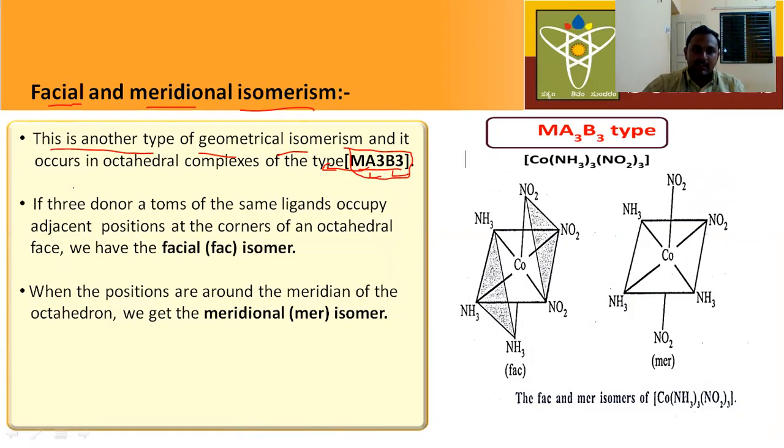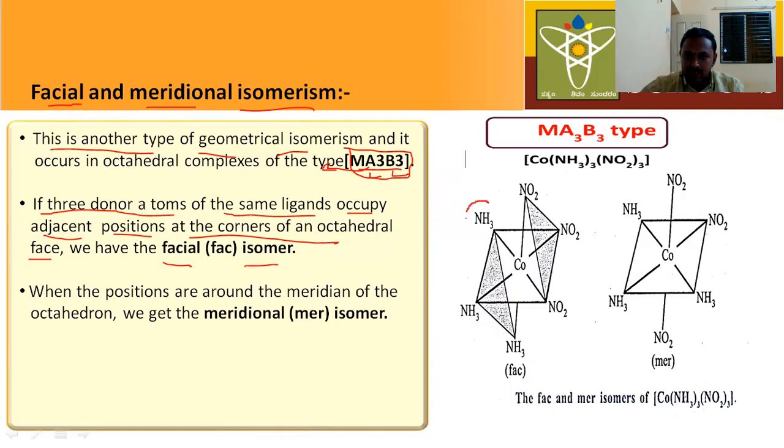Now let us understand what is facial and what is meridional isomerism. If three donor atoms of the same ligand occupy adjacent positions at the corner of the octahedral face, then we name it as facial isomer. Here an example is given.